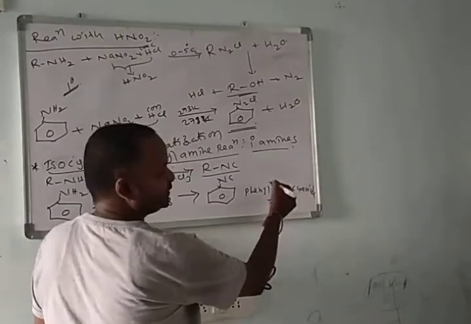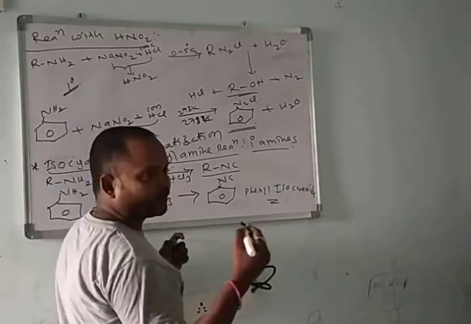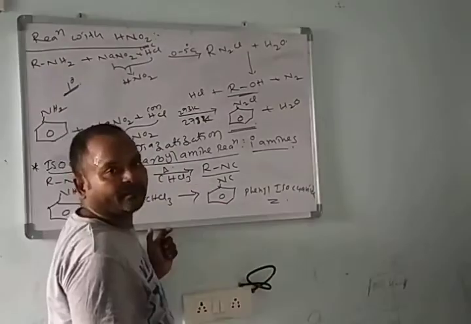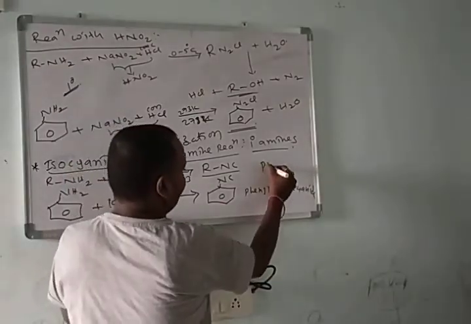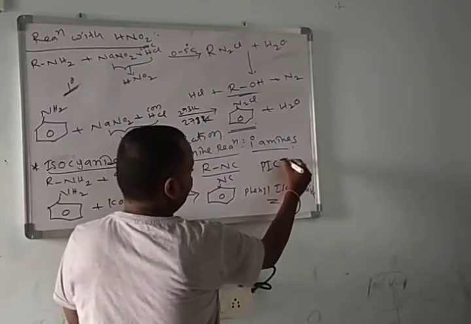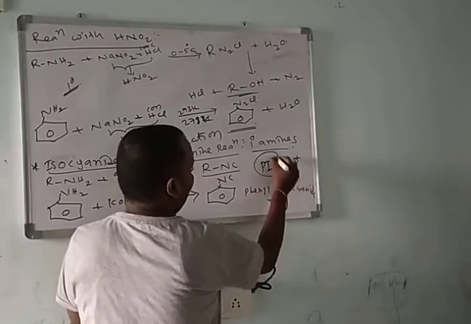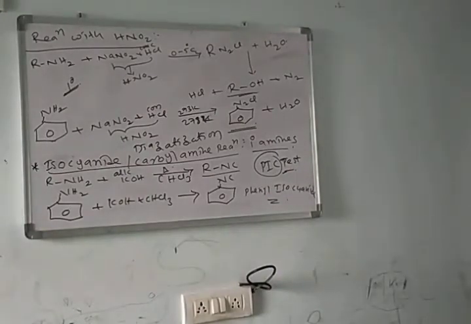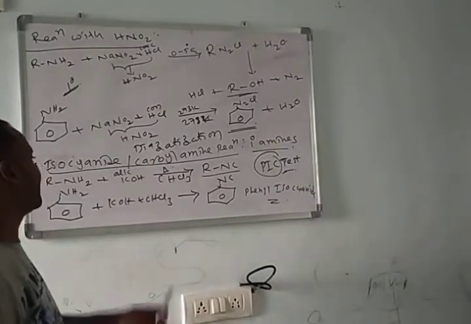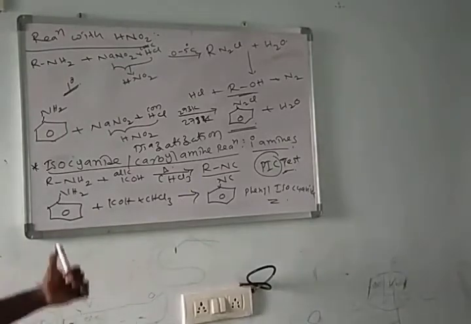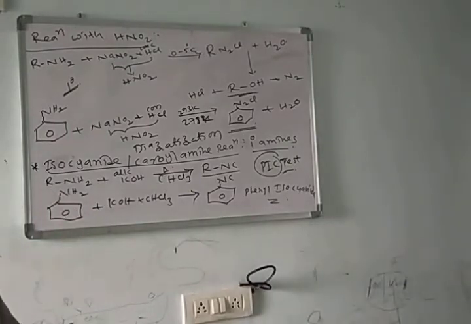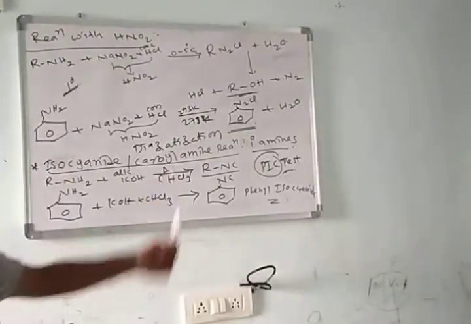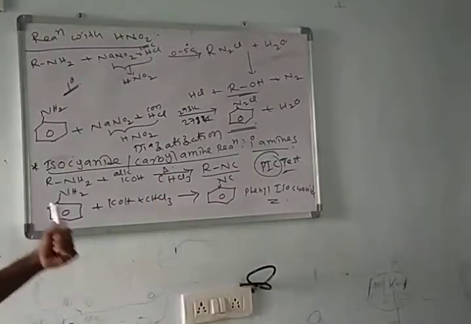Phenyl isocyanide. This test is also okay. If you do this test for aniline, we call it the PIC test, the phenyl isocyanide test, the carbylamine reaction. The carbylamine reaction is mainly used for the identification of primary amines. What is the phenyl isocyanide reaction or carbylamine reaction?